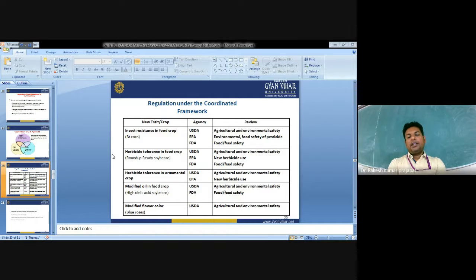Nutrient modified oil in food crops, like high oleic acid soybean, is reviewed by the USDA and FDA for agricultural and environmental safety, food and feed. Next, modified flower color, blue roses, is reviewed by the USDA for agricultural and environmental safety.